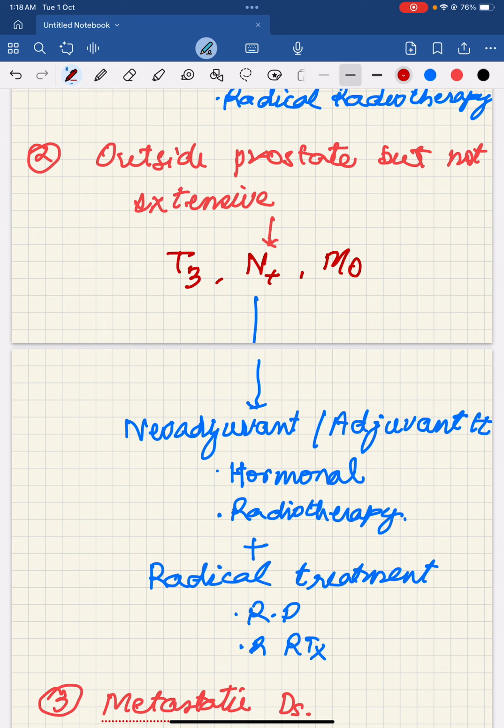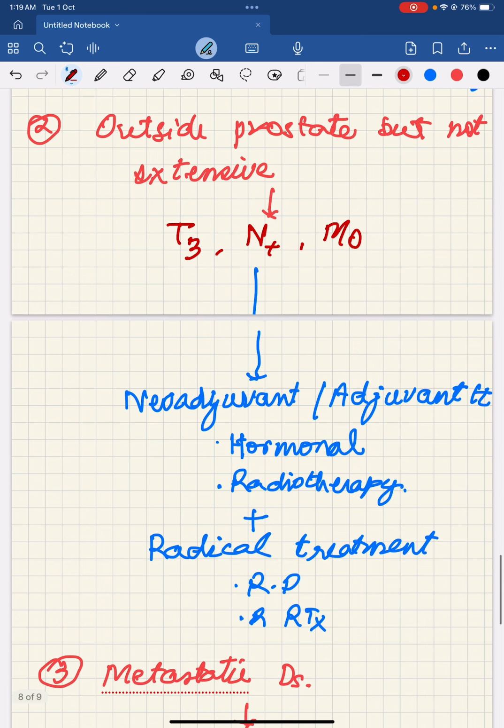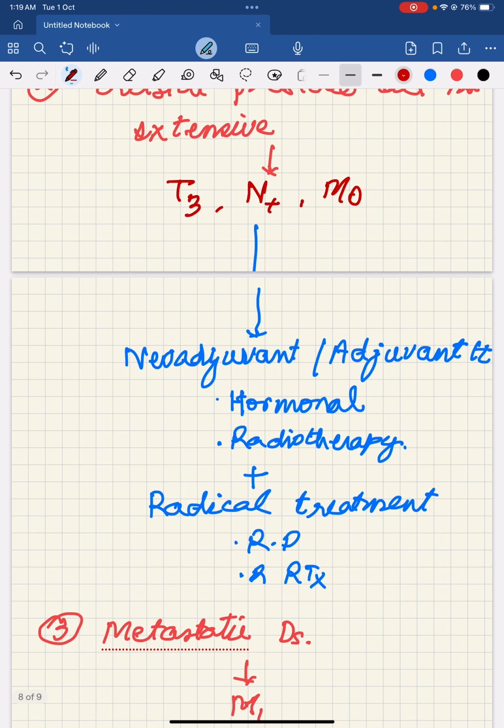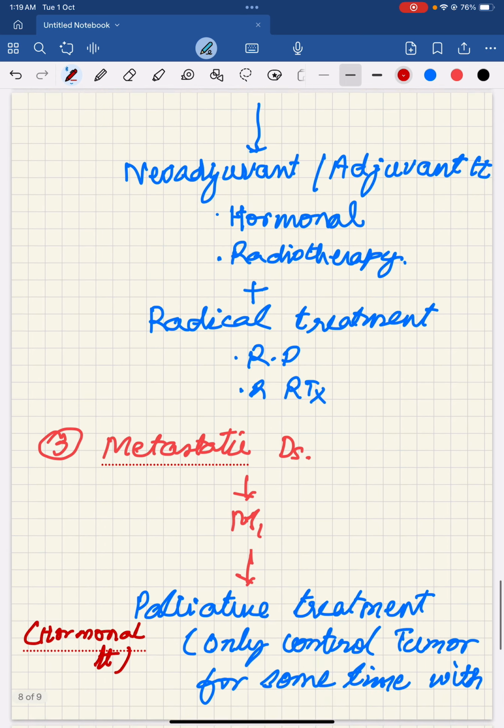Neoadjuvant therapy is given before the surgery. Adjuvant therapy is after the surgery. This adjuvant treatment is given in the form of hormonal treatment or radiotherapy. Along with the adjuvant or neoadjuvant therapy, the radical treatment is given when the adjuvant therapy or neoadjuvant therapy has reduced the size of the tumor so that the radical treatment can cure the remaining part of the tumor.